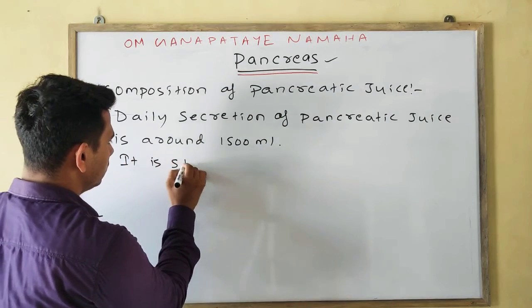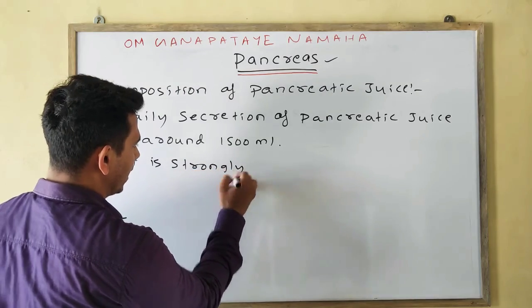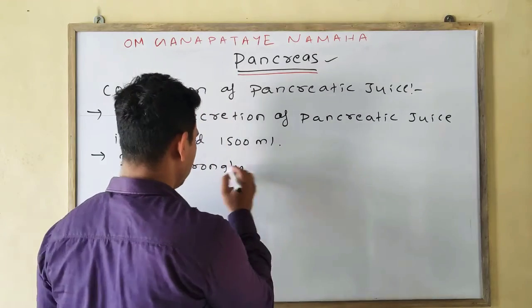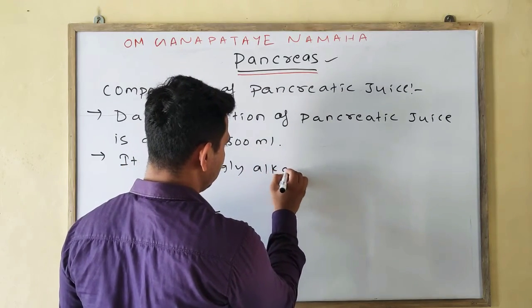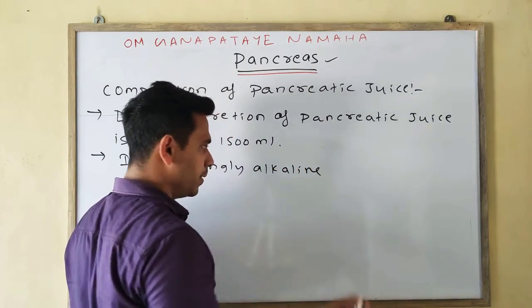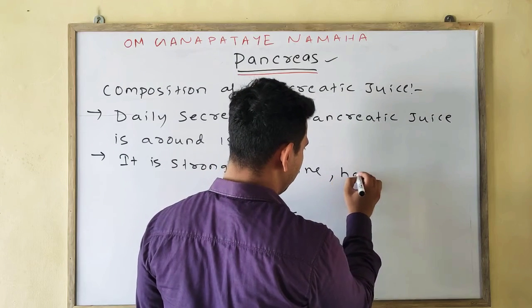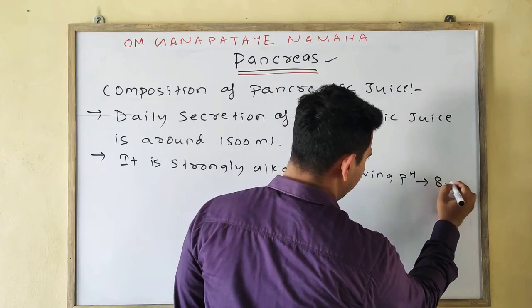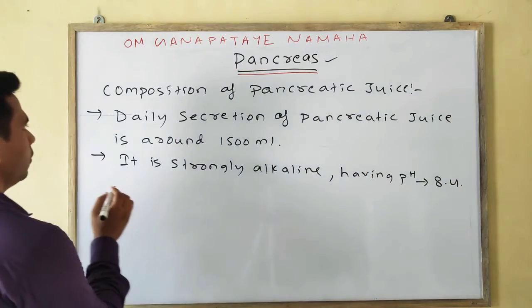Alkaline means above 7 is basic, below 7 is acid. Strongly alkaline means obviously it will be above 7, so having pH 8.4.